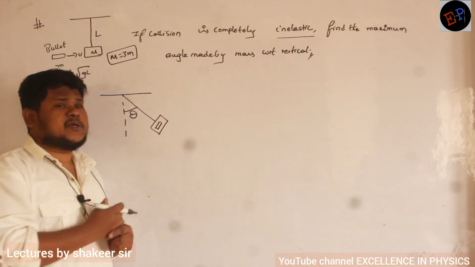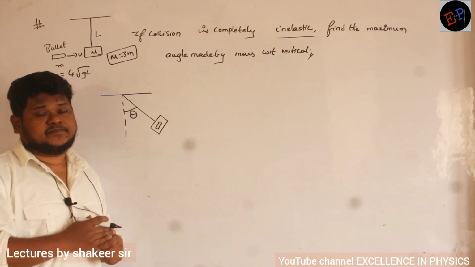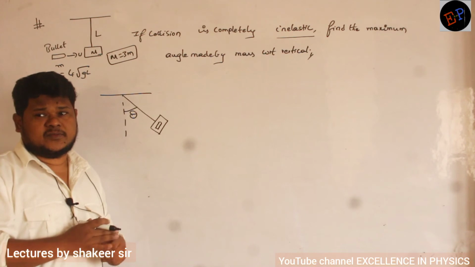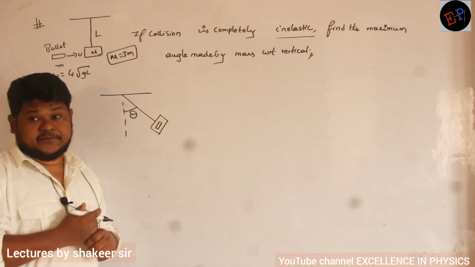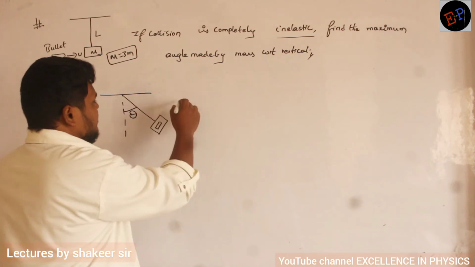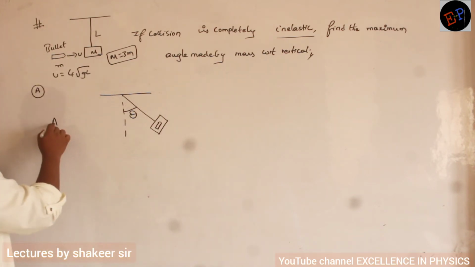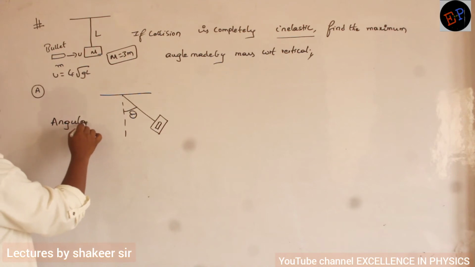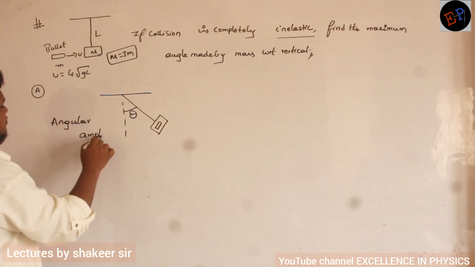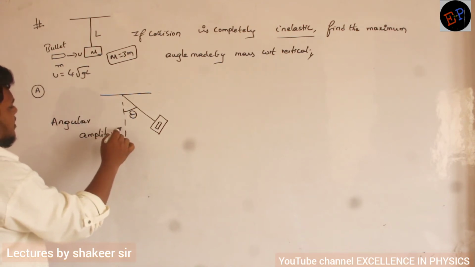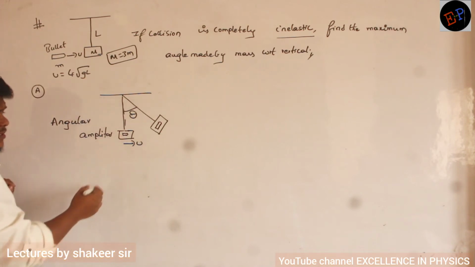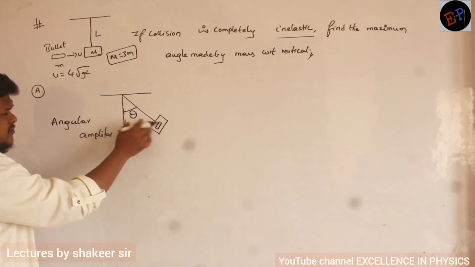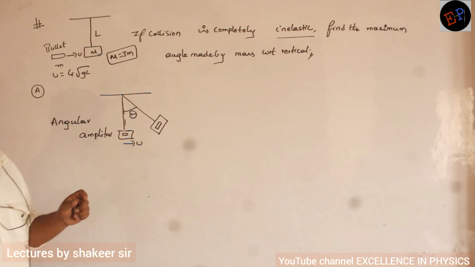Now can you say what is meant by maximum angle made? Remember, vertical circular motion. What is meant by maximum angle made? Maximum angle is nothing but angular amplitude, no ma? Angular amplitude. Okay? So at the bottom of the particle, if you give certain velocity, then it will reach up to some angle where its final velocity will become 0.